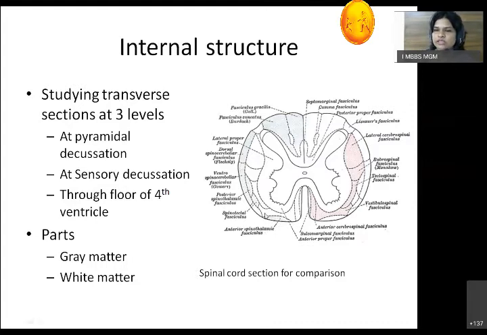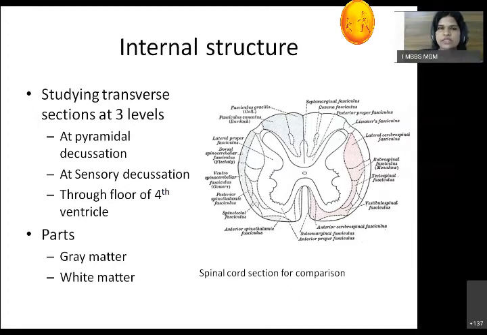So this is the diagram for the spinal cord. I want you to understand that the medulla has the same structures as the spinal cord. In the spinal cord, you are able to see the central canal. Around that, there is gray matter, and outside this gray matter, there is white matter. White matter is divided into 3: posterior column, lateral column, and anterior column, and it contains numerous tracts, while the gray matter contains the nuclei. A similar structure is present in medulla. Obviously, medulla is changing from spinal cord towards the brain, so the medulla has different structures at different levels.